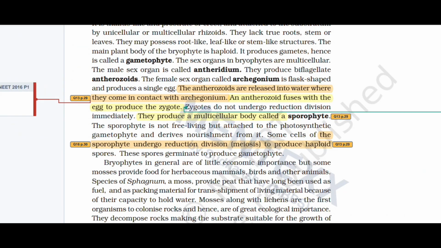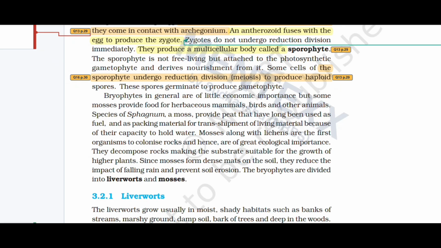The antherozoids are released into water, where they come in contact with the archegonium. An antherozoid fuses with the egg to produce the zygote. The zygote does not undergo reduction division immediately. It produces a multicellular body called a sporophyte. The sporophyte is not free-living but attached to the photosynthetic gametophyte and derives nourishment from it. Some cells of the sporophyte undergo reduction division, meiosis, to produce haploid spores. These spores germinate to produce the gametophyte.